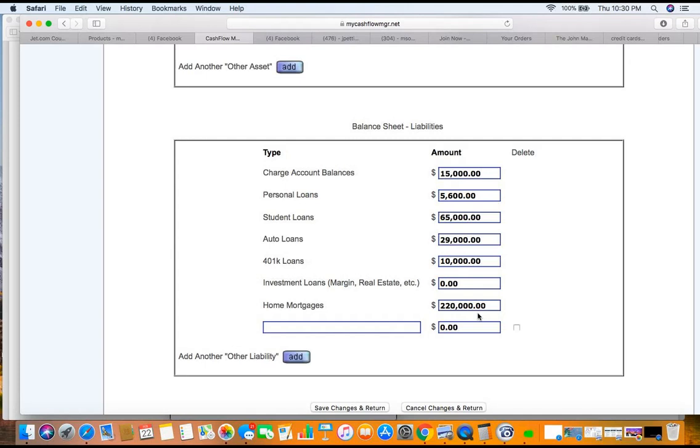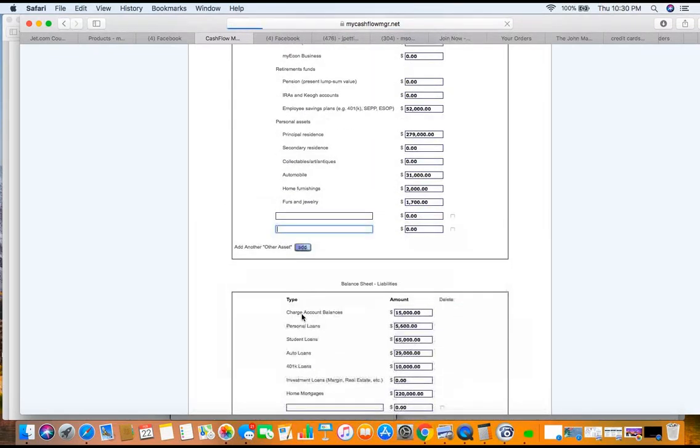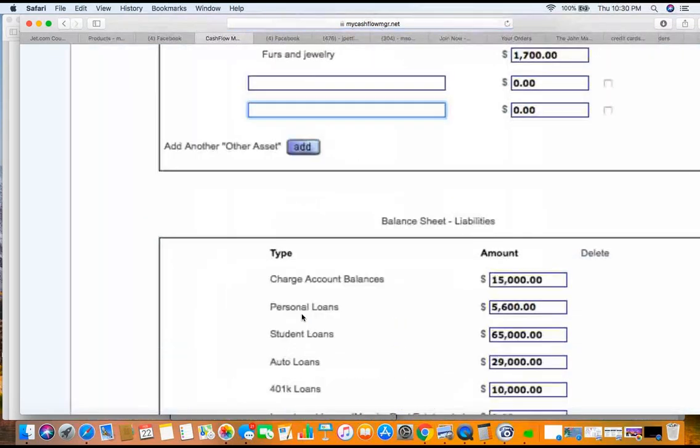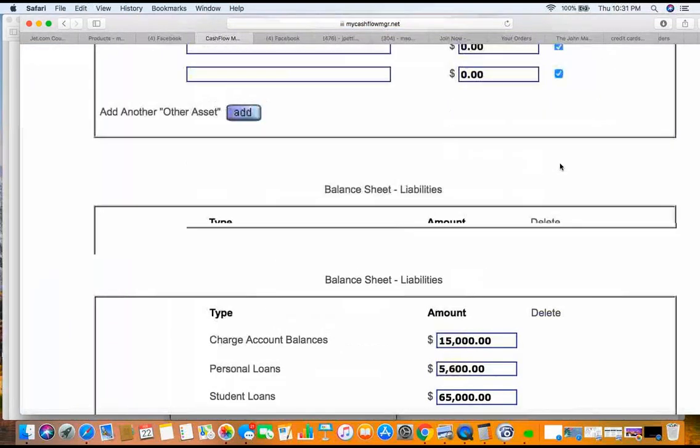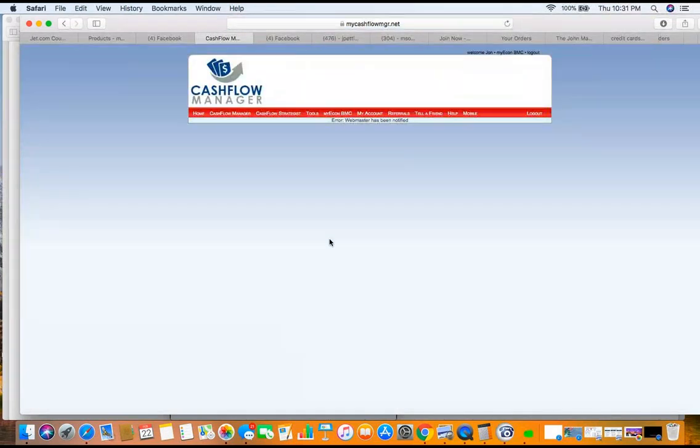Now, if it's not on here already, ladies and gentlemen, you can add a category here, okay? You can also add a category here. As many of them as you need, okay? So let's go ahead. I'm going to get rid of these things here, okay? Now, if I want to do save, changes, and return, now I go back up here to the top.